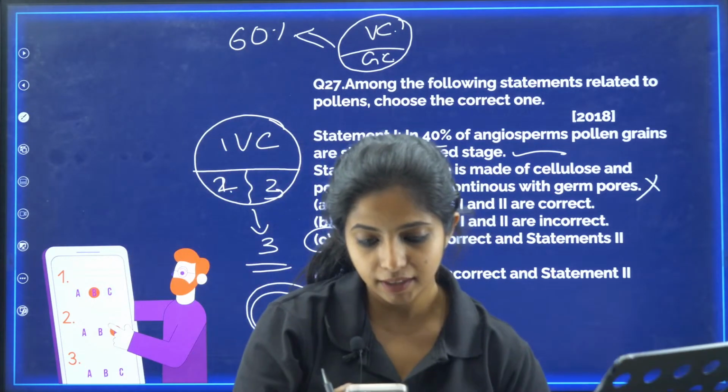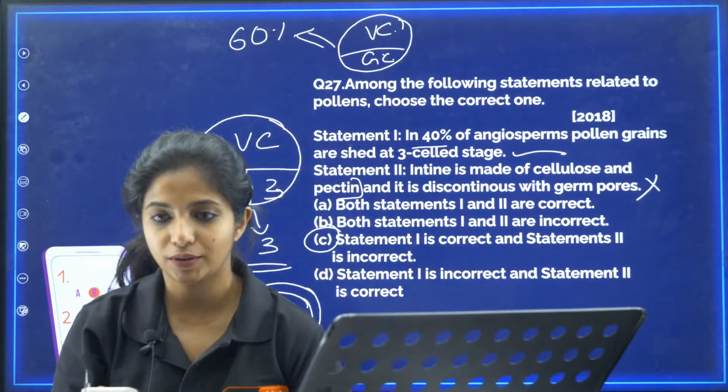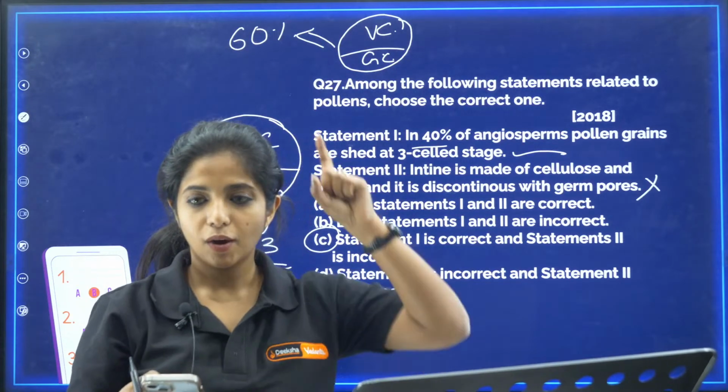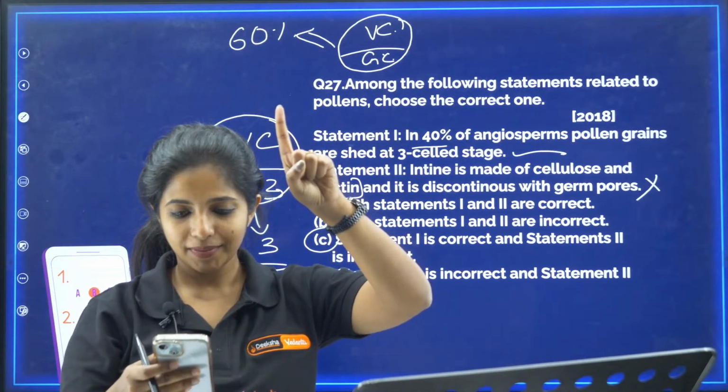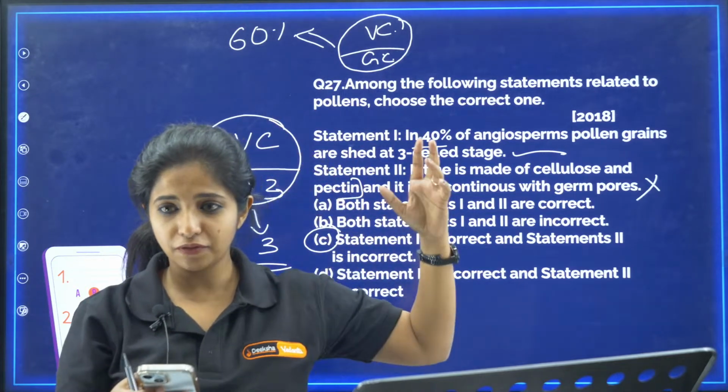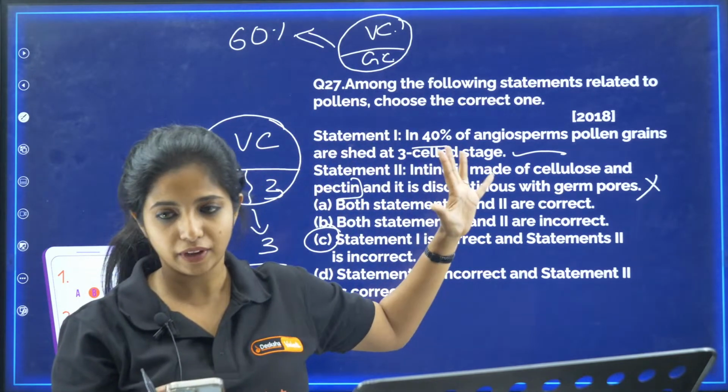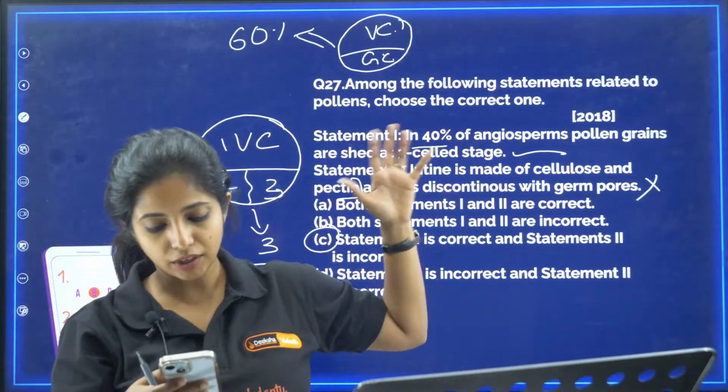Okay, children, am I going fast? You can ask me the doubt. Wait, all of you wait for 1 minute. Okay, I know you want to make it fast. There are only a few questions left. The total number of questions is 35.